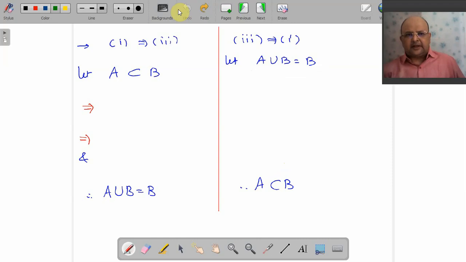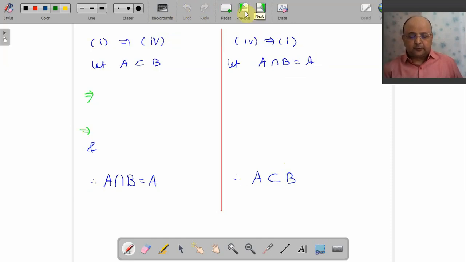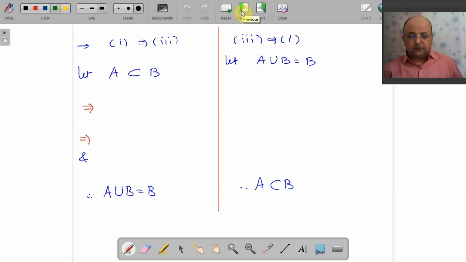Believe me, these two are damn easy. 1 implies 3, 3 implies 1. Another one is easy. 1 implies 4, 4 implies 1. But let me go for this first of all. What you want? A union B.